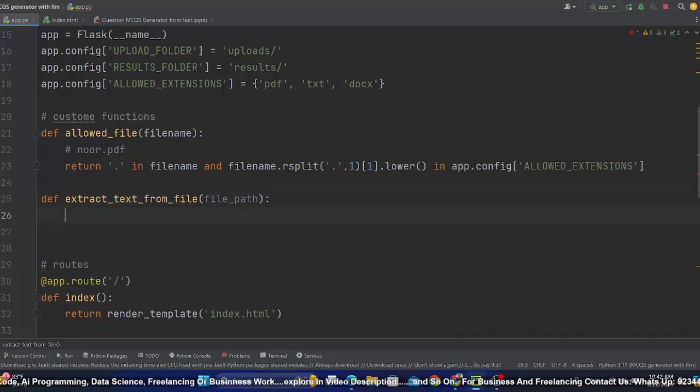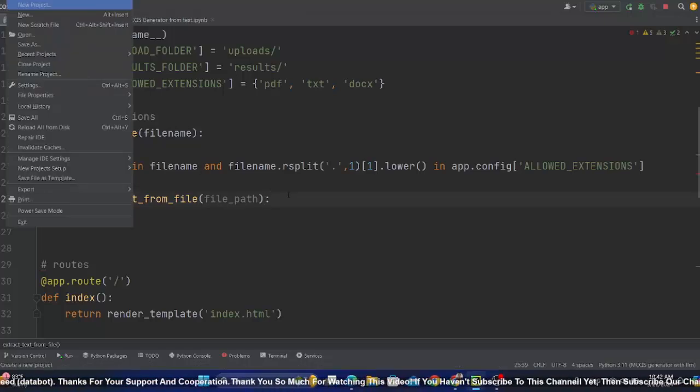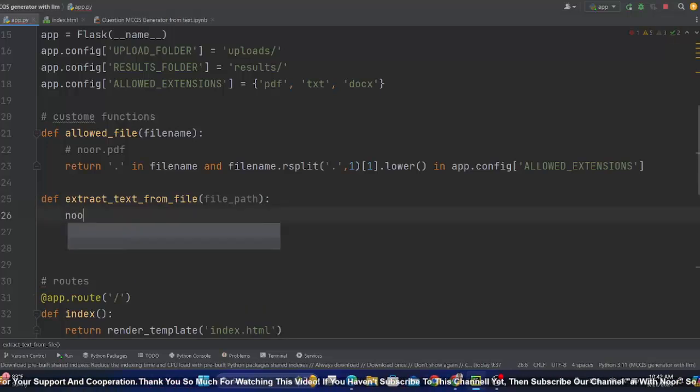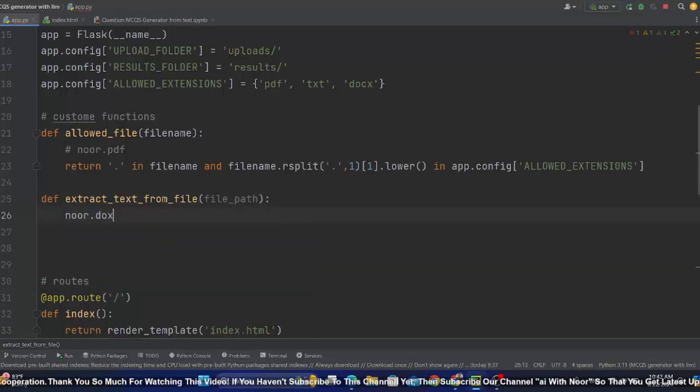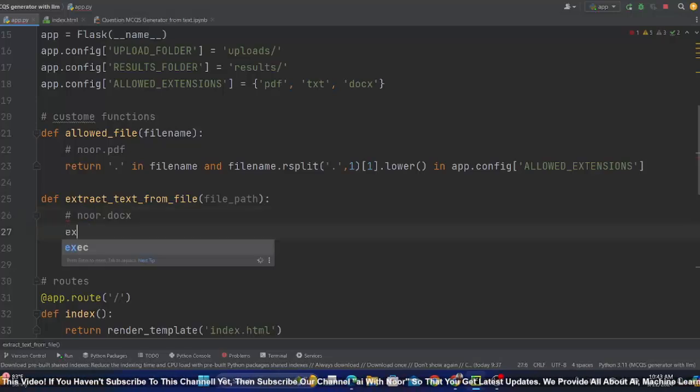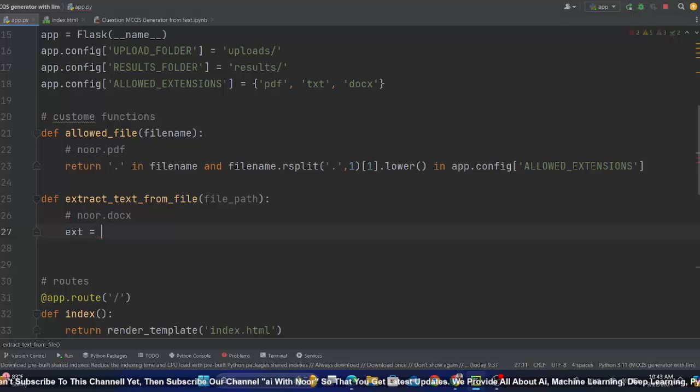So this is a very important part. As a data scientist, especially as a web developer, you need to focus on this part. So the moment we get the file, let's say the file is noor.docx. First we have to get this extension. How will you get it?